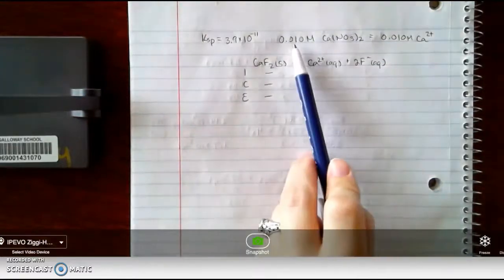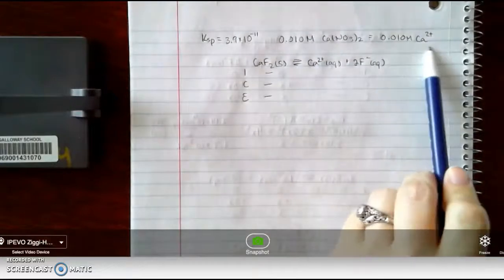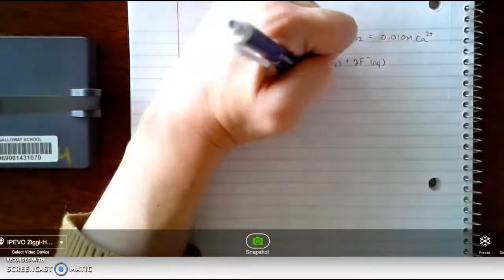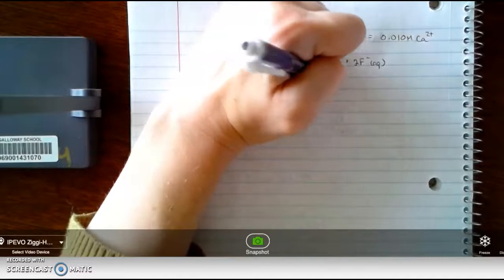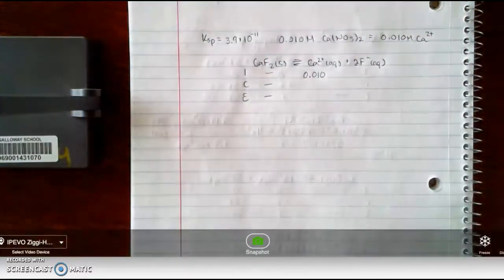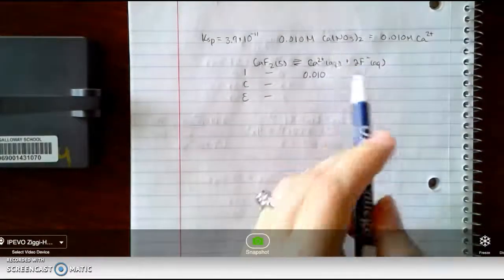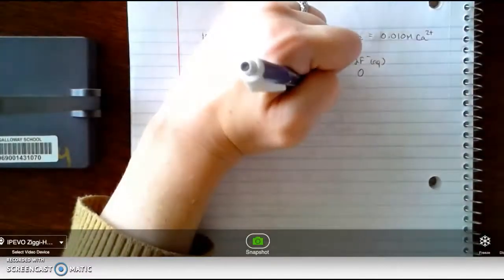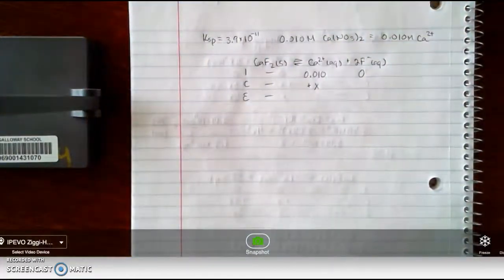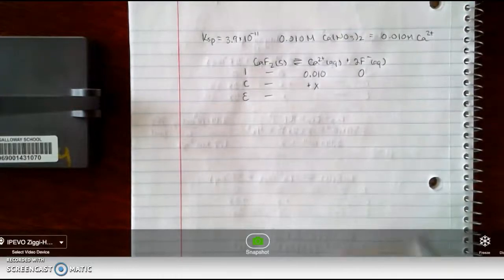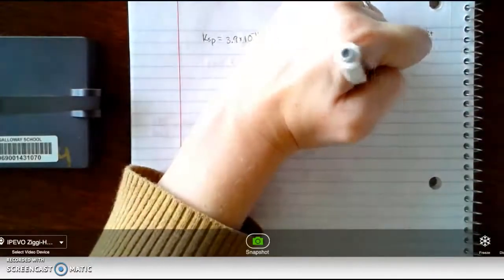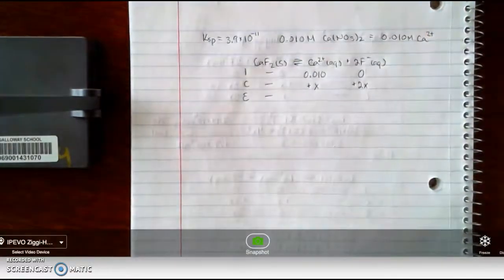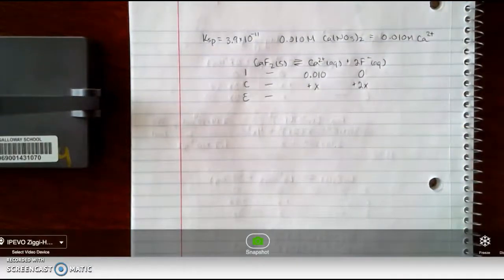This calcium nitrate means that we already have calcium ions in our solution, so our initial concentration is 0.010 for calcium. This doesn't have any fluoride, so we still start with no fluoride initially. Then we add x amount of calcium ion as our calcium fluoride dissolves, and we add 2x fluorides.